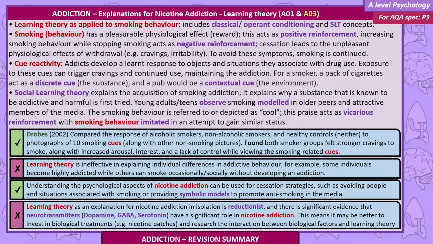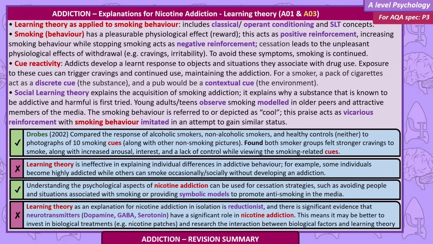Drobes, 2000, compared the response of alcoholic smokers, non-alcoholic smokers, and healthy controls, neither, to photographs of 10 smoking cues, along with other non-smoking pictures. Found both smoker groups found stronger cravings to smoke, along with increased arousal, interest, and a lack of control while viewing the smoking-related cues. Learning theory is ineffective in explaining individual differences in addictive behaviour.